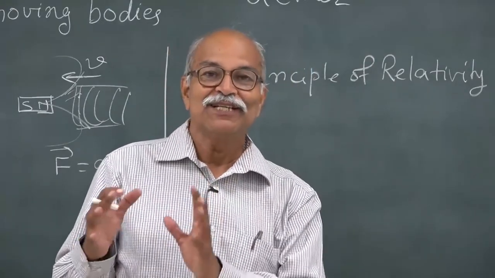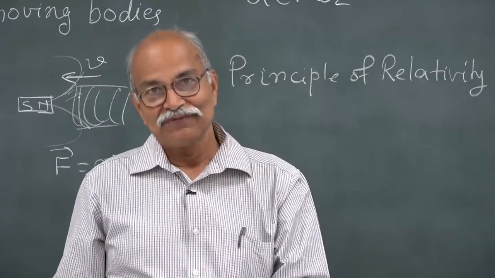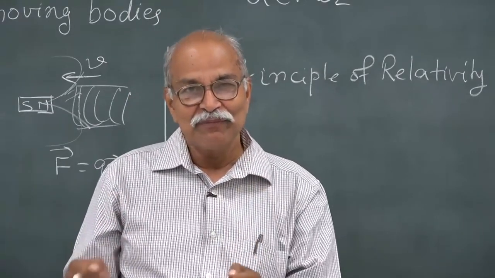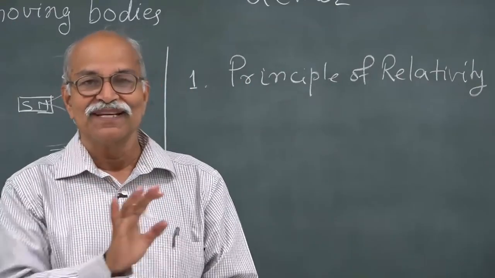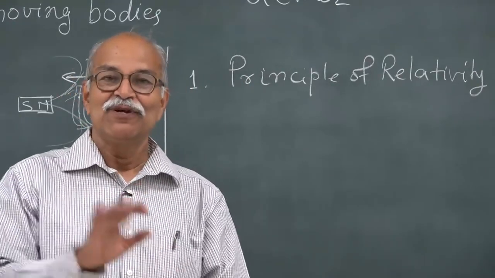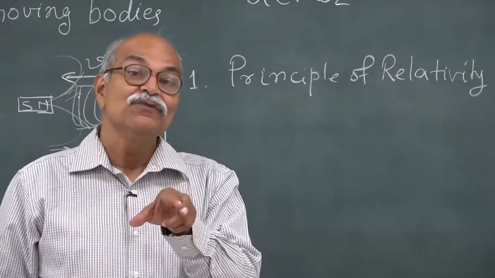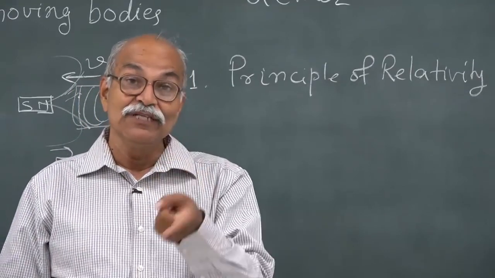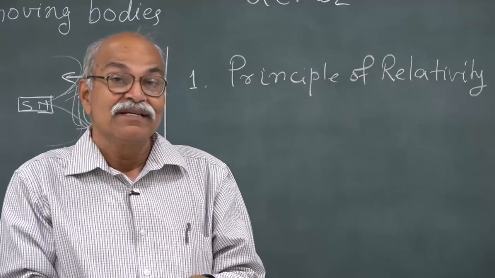In non-inertial frames, Newton's first law is not valid, Newton's second law is also not valid, and if you still want to use F equal to ma, then from your own side you add some pseudo forces and say that okay, F equal to ma, we can use it by including these pseudo forces which do not exist, but only because you are using a non-inertial frame, you have to bring them in.